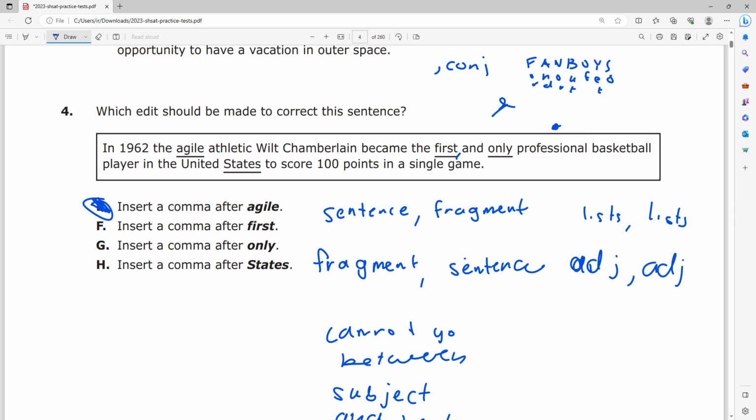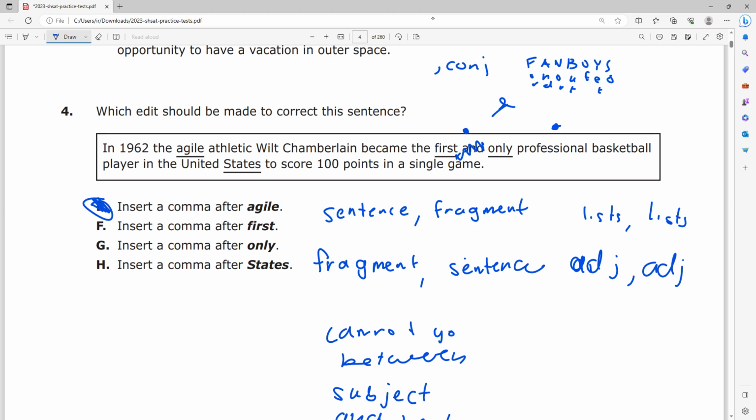It creates like an imaginary period. You treat it as a period. And if I do add a period here, I'm just gonna draw a dot here, and I'm gonna erase this, because that's exactly what you're doing if you're adding a comma there. You're creating an issue in the sentence structure, right?